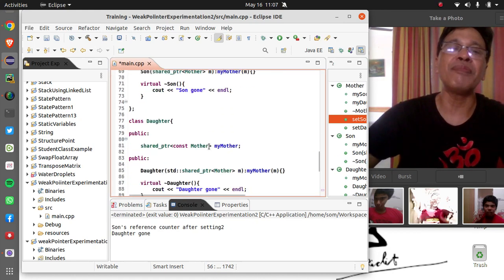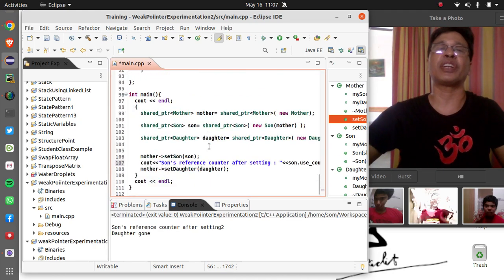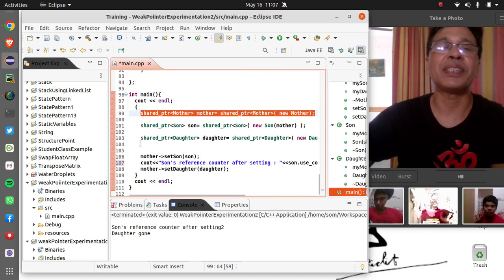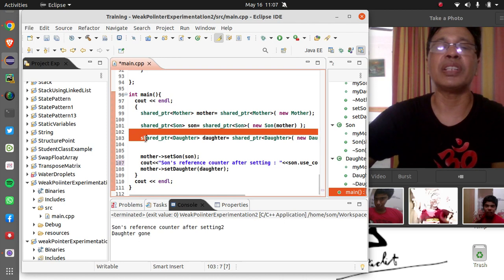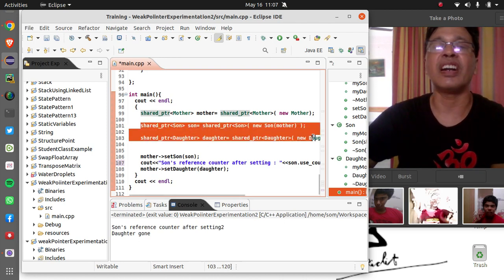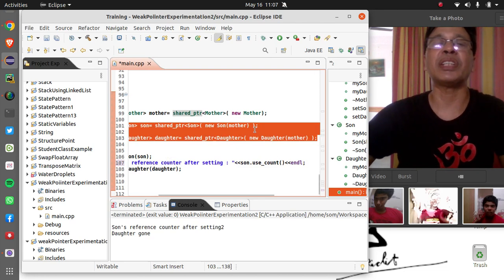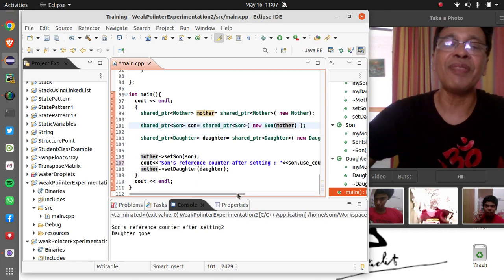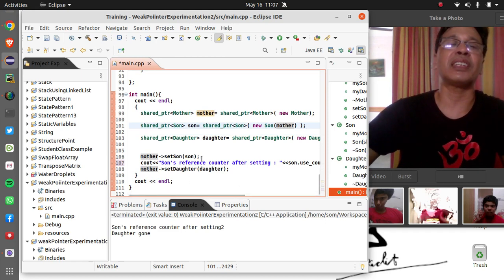In the main, I have created the mother as it is, and then I have created the son and daughter with the reference of the mother. See the mother variable here. After they took birth, the mother set the son and set the daughter.